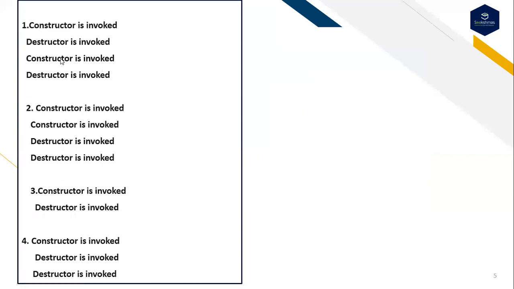And these are the following options. This is the first option: constructor is invoked, destructor is invoked. This is the second option: constructor is invoked, constructor is invoked, destructor is invoked, destructor is invoked. This is the third option: constructor is invoked, destructor is invoked. And this is the fourth option: constructor is invoked, destructor is invoked, and destructor is invoked.